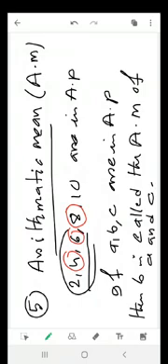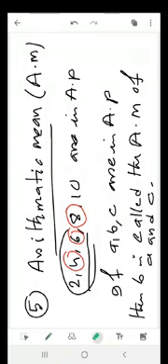If ABC are in AP, then B is called the arithmetic mean of A and C. Why? Because ABC are in AP and the middle term of any 3 consecutive terms of an AP is the arithmetic mean of the remaining 2 terms. Okay, so here B is called the arithmetic mean of A and C.